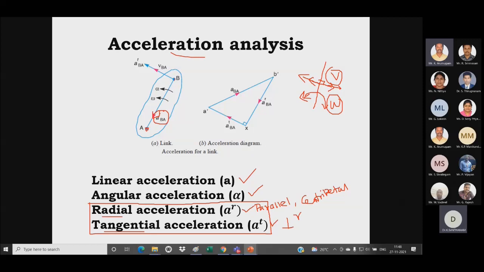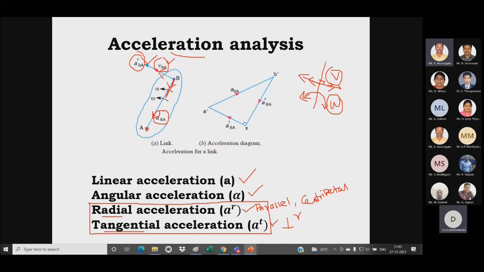You can see here, this is our link. The centripetal acceleration will be parallel to the link, and the tangential acceleration will be perpendicular. The direction of this perpendicular is equal to my velocity direction. So while drawing the acceleration diagram, the direction of velocity will be the same as the direction of my tangential acceleration. Right?